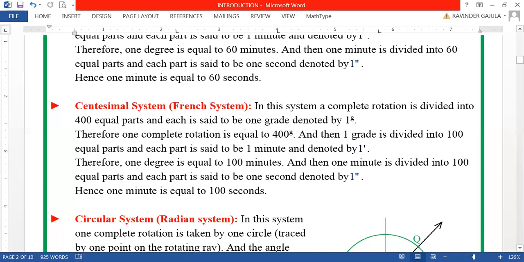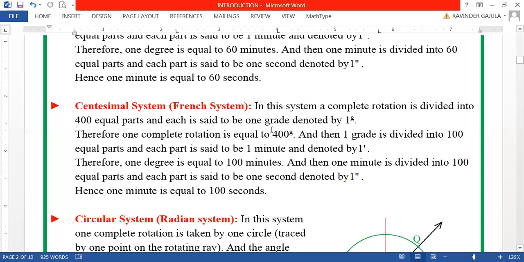So 1/400th part is called 1 grade, whereas 1/360th part of a rotation is called 1 degree. So obviously 1 degree will be more than 1 grade, because the number of parts is smaller than the number of parts in the centesimal system.